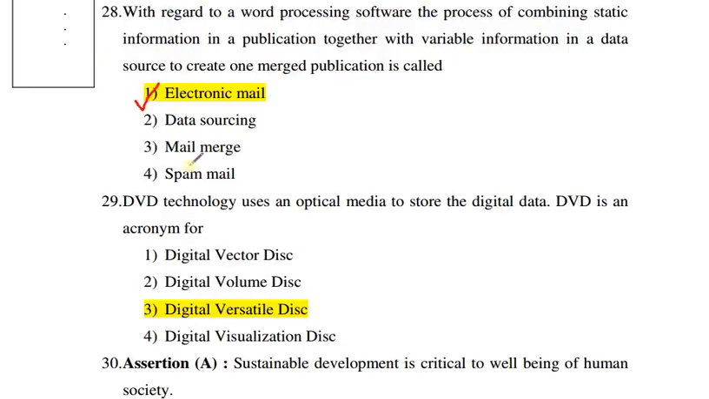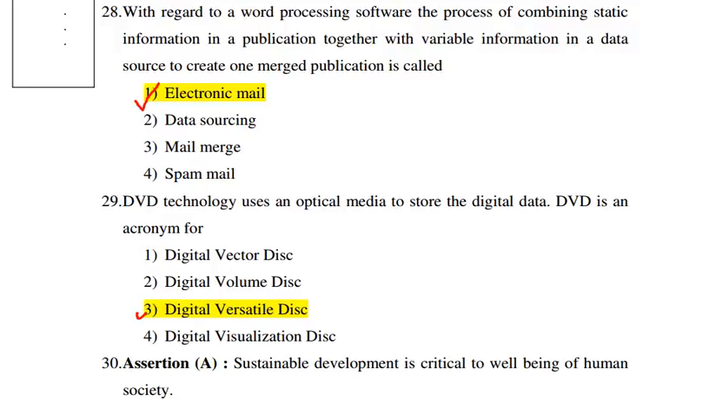Next question, DVD technology uses an optical media to store the digital data. DVD is an acronym for. The full form of DVD is digital versatile disk, which is a type of secondary storage. The correct answer is 3, digital versatile disk.